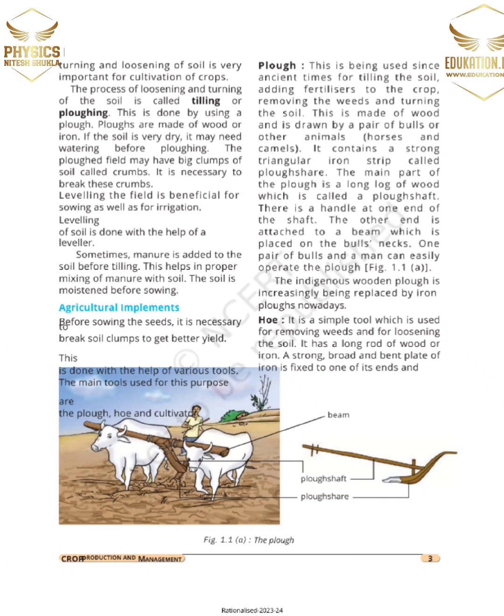The plough has been used since ancient times for tilling the soil, adding fertilizer to the crop, removing the weeds, and turning the soil. This is made of wood and is drawn by a pair of bulls or other animals like horses and camels. It contains a strong triangular iron strip called ploughshare. The main part of the plough is a long rod of wood which is called a plough shaft. There is a handle at one end of the shaft. The other end is attached to the beam which is placed on the bull's neck. One pair of bulls and a man can easily operate the plough.